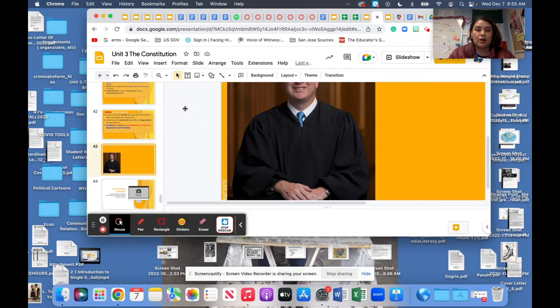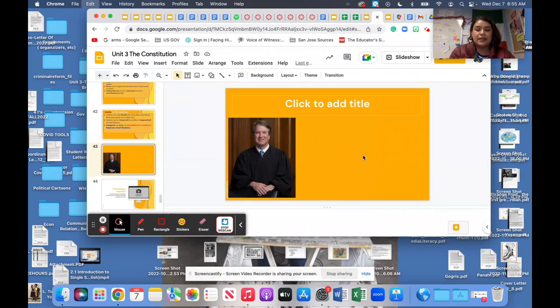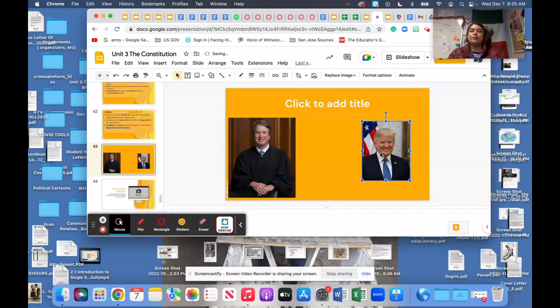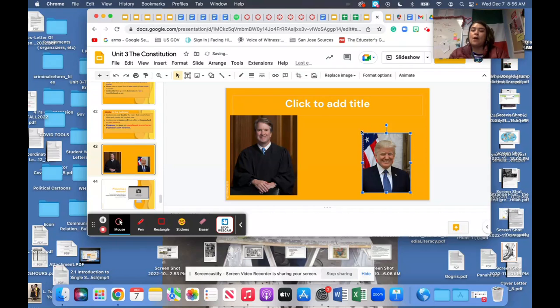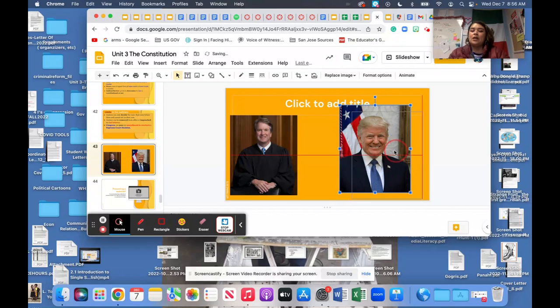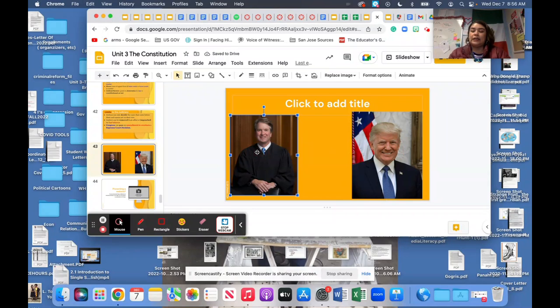I hope I'm not making you dizzy as I'm doing this. So when he was in office, he chose this guy to be part of the justice system. However, there were a lot of women coming out saying that he had sexually assaulted them in the past. So Congress, the legislative branch, checked President Trump's power to ensure that this guy wasn't a bad guy, right?